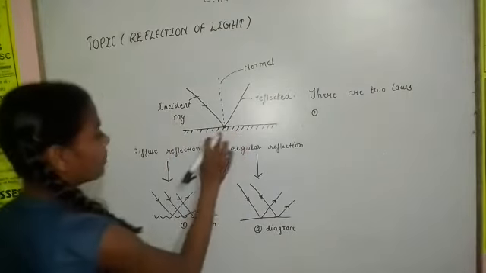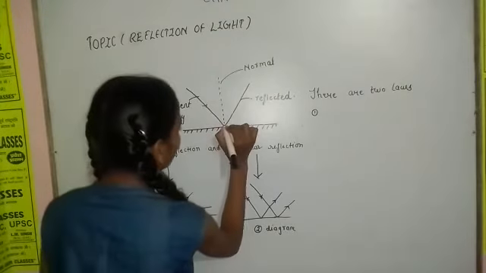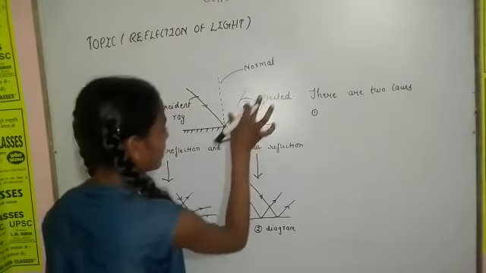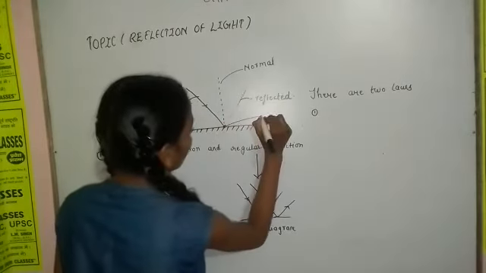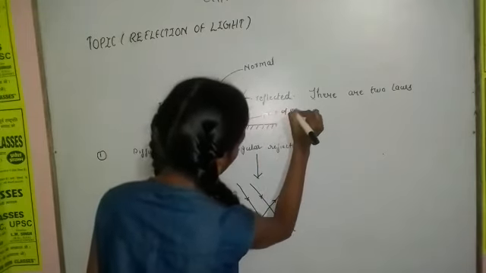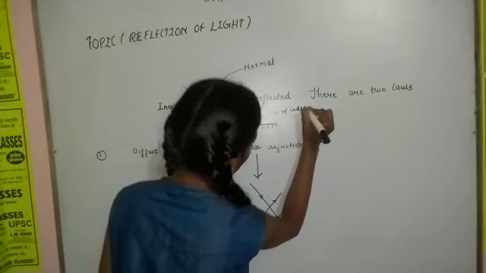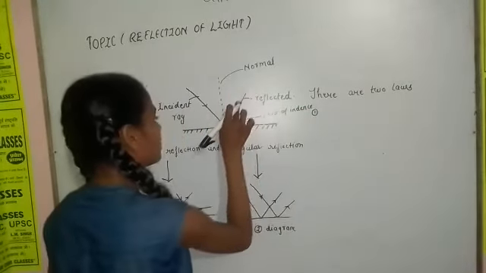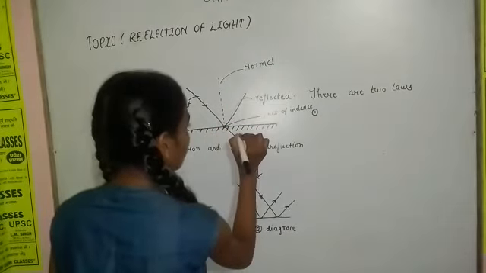These rays meet at a point, and when we draw only the incident ray and not the reflected ray, this point is known as the point of incidence. And when we draw the reflected ray, then this is known as the point of reflection.